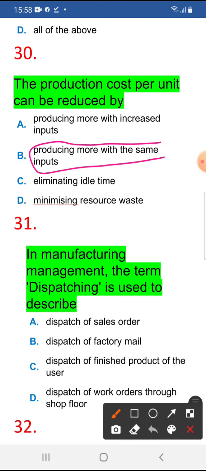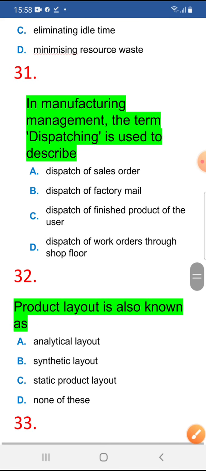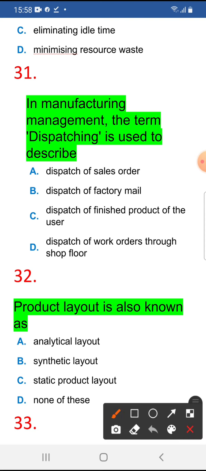Producing more with the same inputs, that way cost per unit can be reduced, because we can decrease wastage with that. In manufacturing management, the term dispatching is used to describe the dispatch of the work order through the shop floor. Dispatching means the starting of the process from your factory, that is the goods store. So 31 is D.